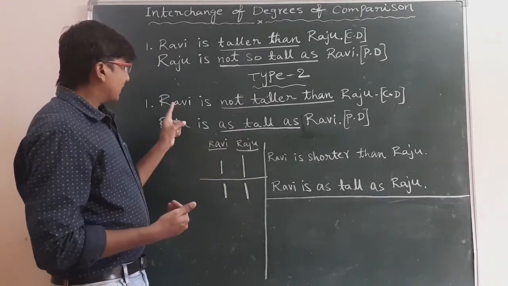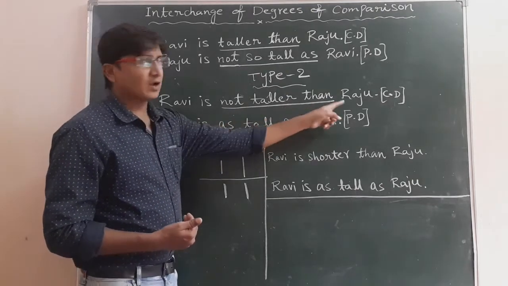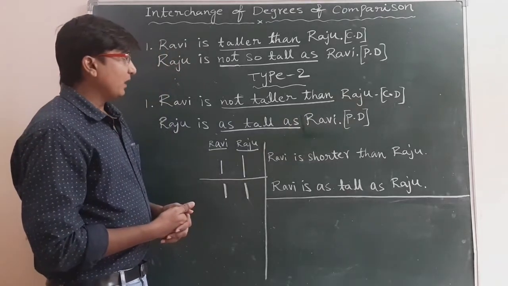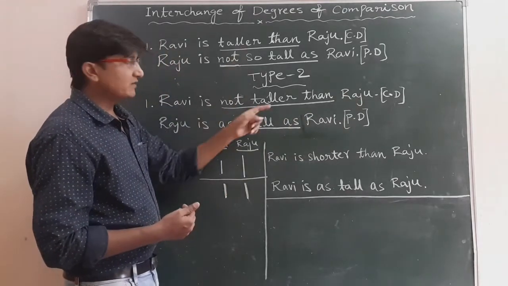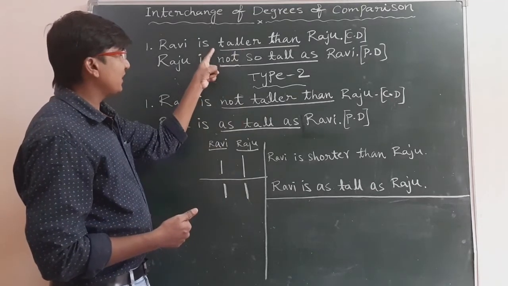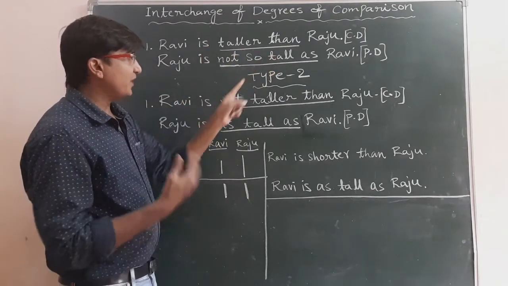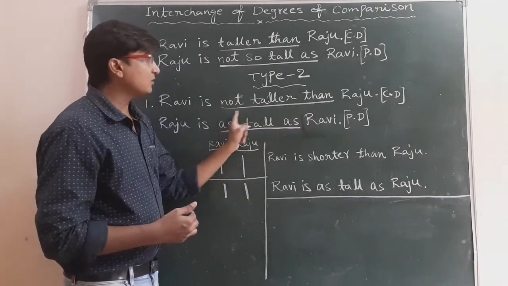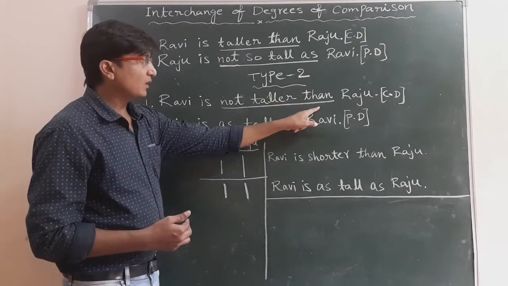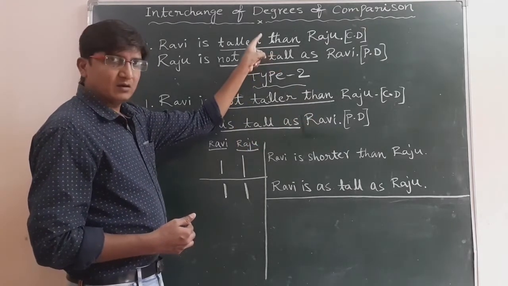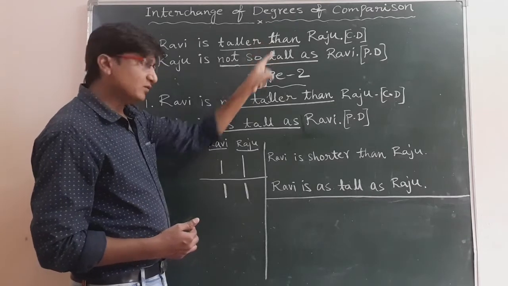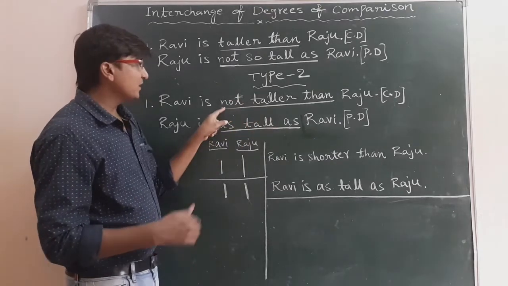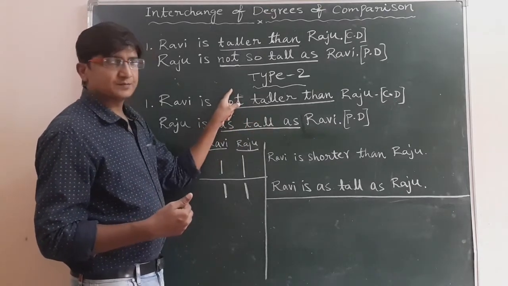Now here, Ravi is not taller than Raju. Again here it's in comparative degree. Now see the difference between the first one and the second one. Here we have only taller than, whereas here not taller than. So comparative degree, but the sentence is in positive, and here comparative degree but the sentence is in negative, because here we have the word not.